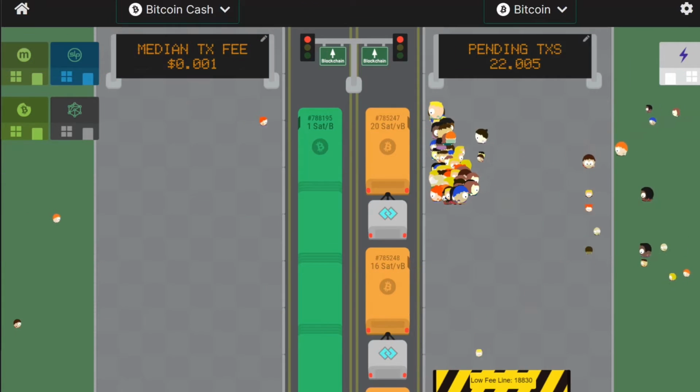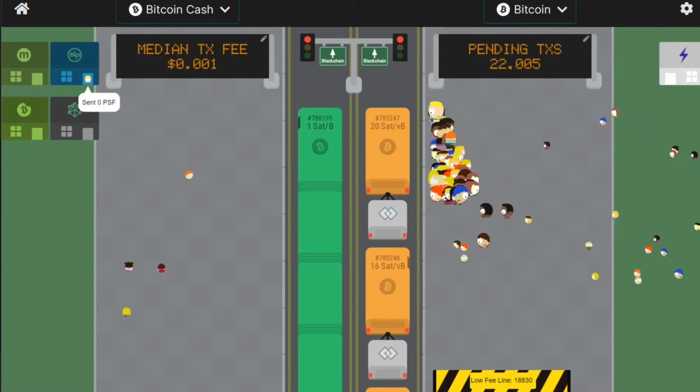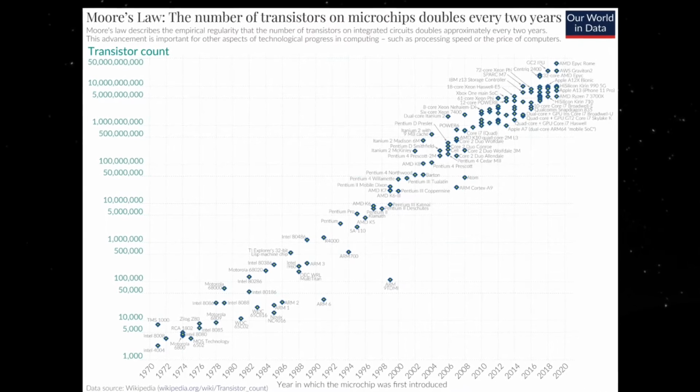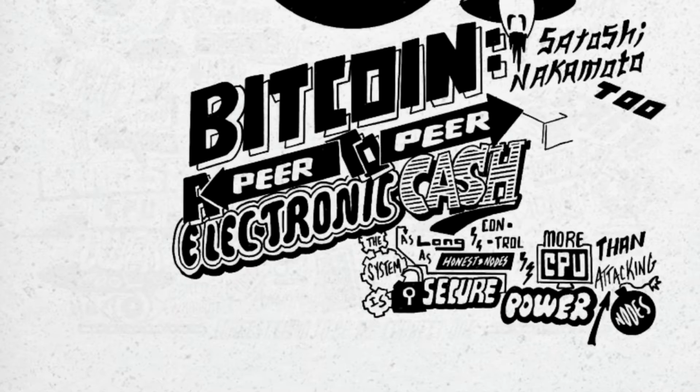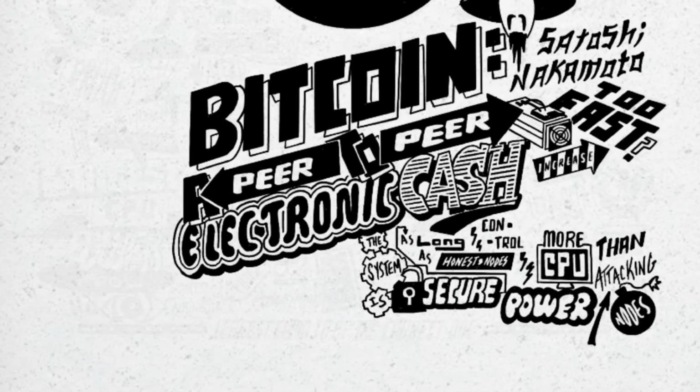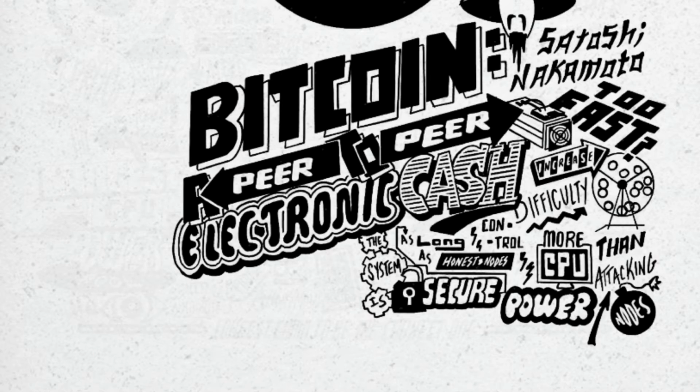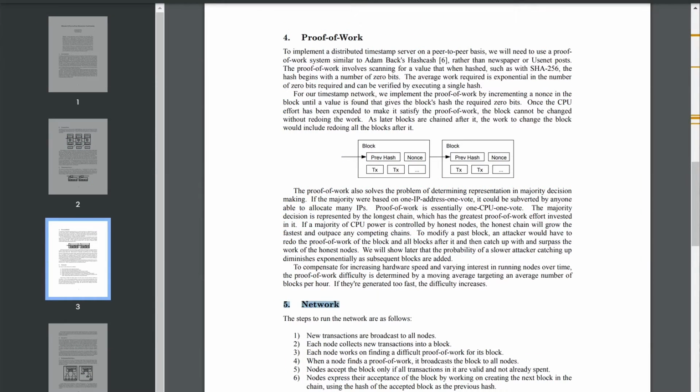Honest chain will grow and outpace competing chains. To compensate for hardware over time, difficulty adjustment will be added. If blocks are added too fast, there's a change in difficulty to the problem, and vice versa. So this is how the network works in section 5.